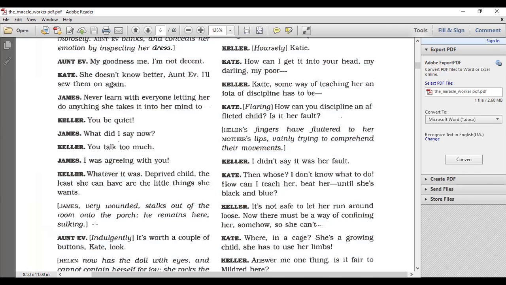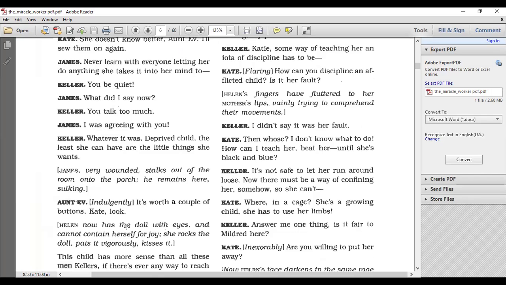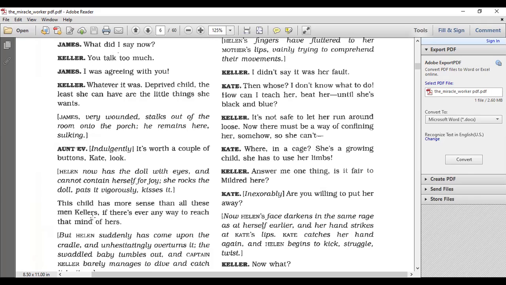James, very wounded, stalks out of the room onto the porch. He remains there sulking. Aunt Eve indulgently says, go ahead, it's worth a couple of buttons. Kate, look. Helen now has a doll with eyes and cannot contain herself for joy. She rocks the doll, pats it vigorously, and kisses it. So we see that Helen is happy that the doll finally has eyes, which is what she wanted them to do in the first place, but no one seemed to understand her.